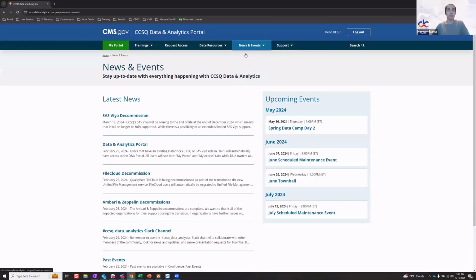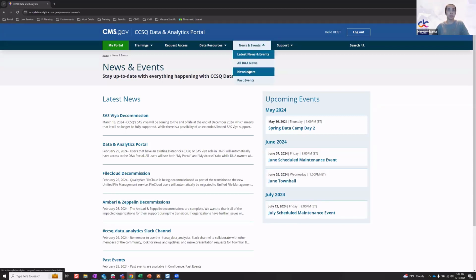And then for news and events, I'll just do that from the navigation bar. This is another key area where you'll be able to access the latest news or announcements that we have. It'll also show you upcoming events. So as you can see here, the Data Camp Day 2 is present, and then upcoming maintenance events, town halls. This will be expanded on as well to provide a calendar option where you can open the calendar and see all the events that are planned out and available.